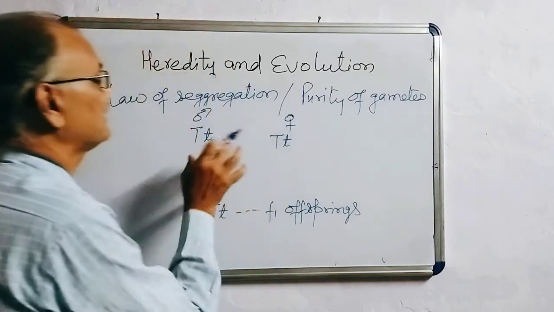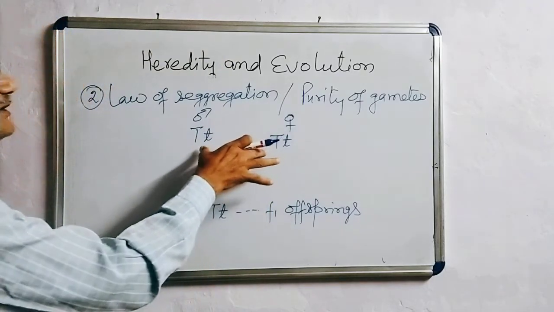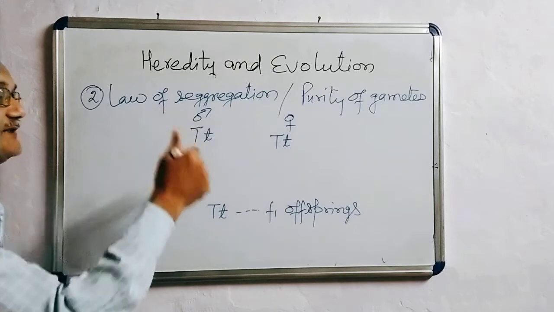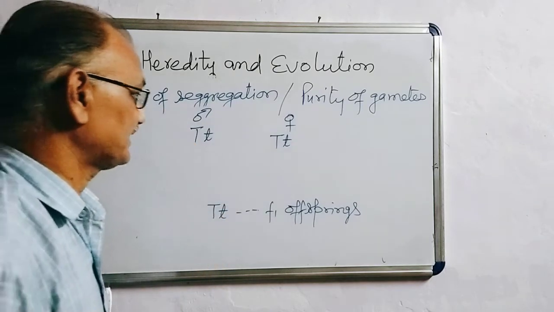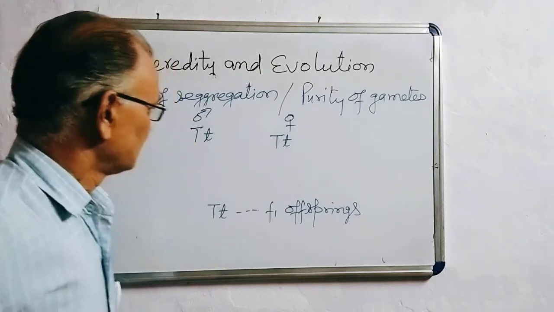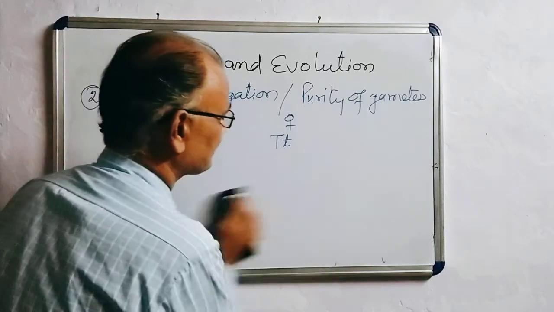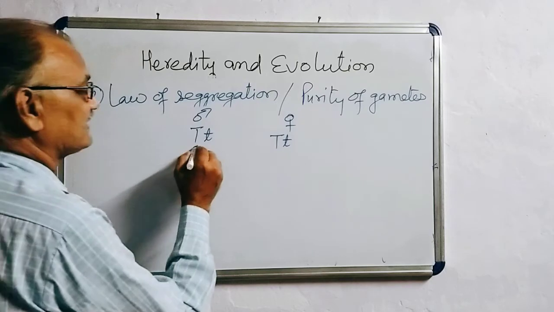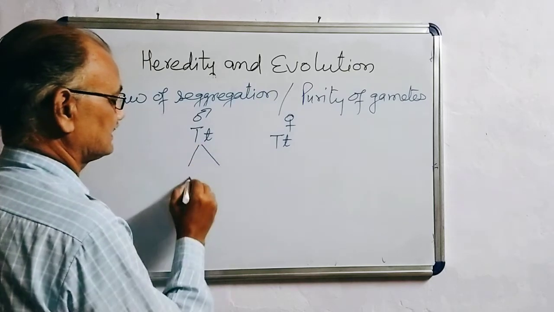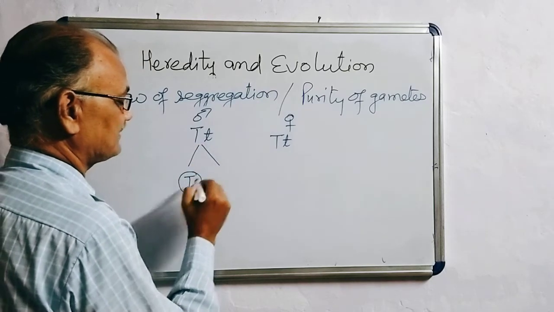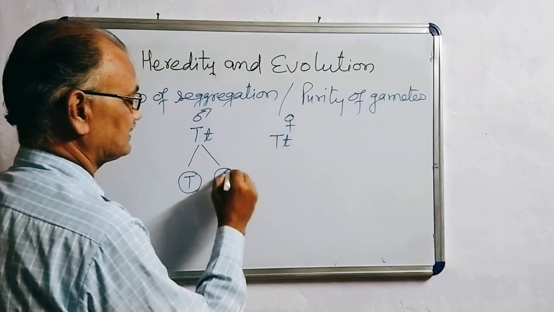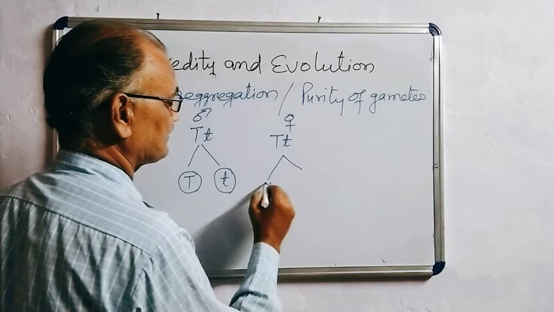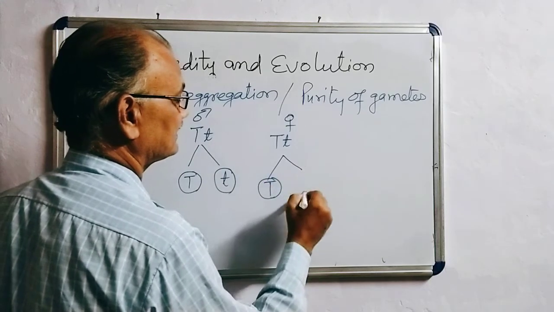When self cross or self pollination is performed, it is also called selfing of the F1 offsprings. Now, at the time of gamete formation, these two factors, alleles, segregate. That is, two types of gametes are produced, capital T and small t. Similarly here, two types of gametes, capital T and small t.